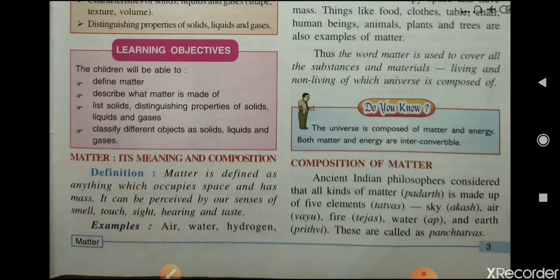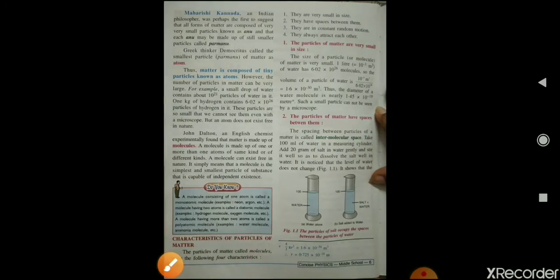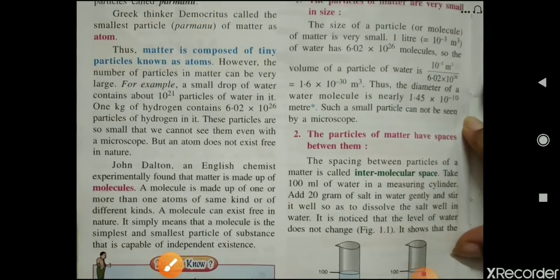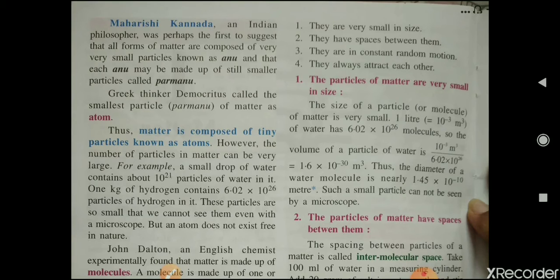Now composition of matter. Ancient Indian philosophers considered that all kinds of matter are made up of 5 elements, that is sky, air, fire, earth and water. These are known as Panch Tattvas. Then according to Maharishi Kanad, all the forms of matter are composed of very small particles known as Anu, and Anu is made up of still smaller particles, that is Parmanu.